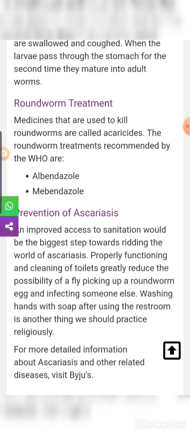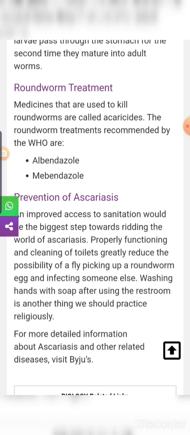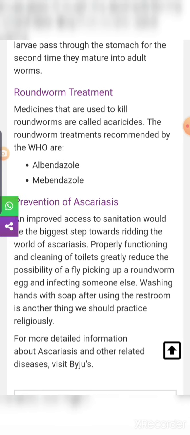Disposal of human feces by an underground sewage system or in a safe place. Protect food from dust and flies. Children should be asked to wash their hands carefully and properly before handling any kind of food. And the adult worms can be removed by a mixture of oil of Chenopodium and tetrachloroethylene. So we can use these for the treatment of this roundworm.